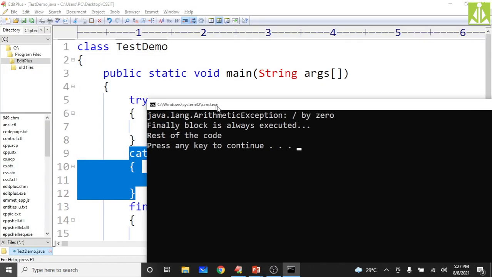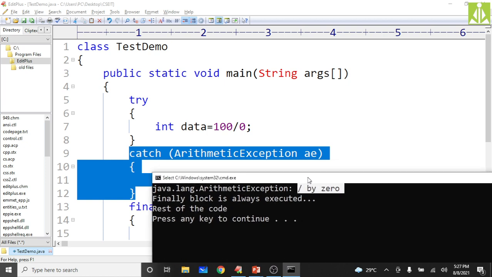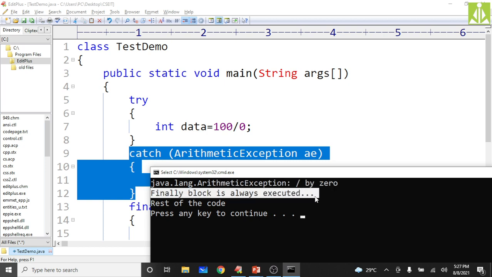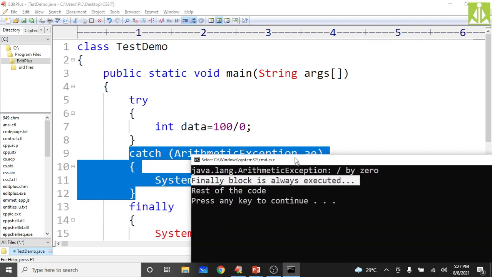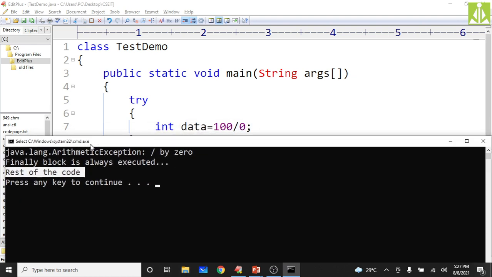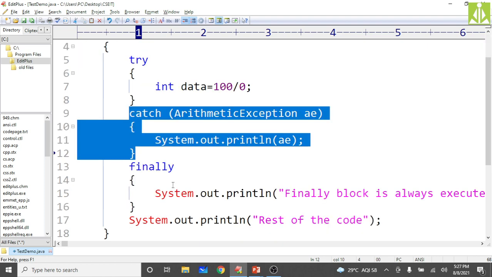See here, what type of exception is occurring? Arithmetic exception is occurring. Java.lang.ArithmeticException: divide by 0. It is giving the message because we are printing the object now, not the customized message. So we are getting the message description. Then we are getting the message from finally block. Finally block is executed. Okay, then rest of the code is executing. So what does it mean? If your exception is handled properly, then also the finally block gets executed.